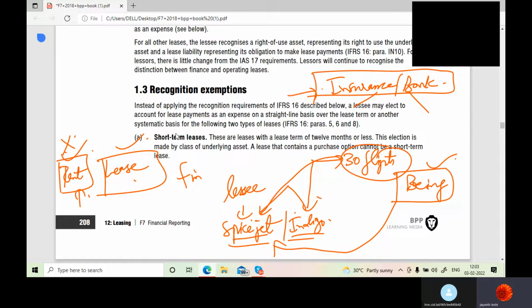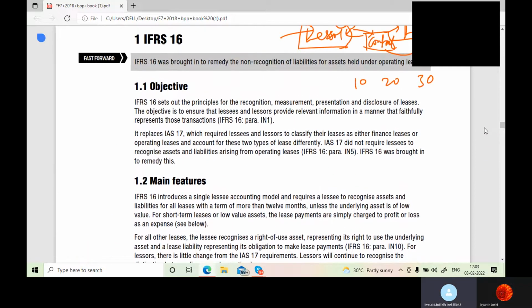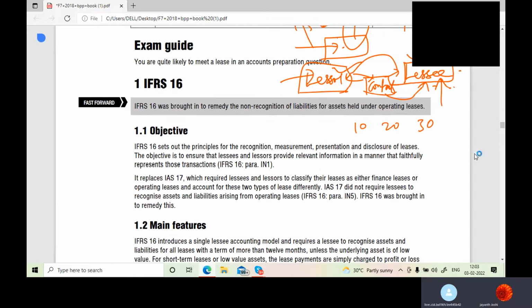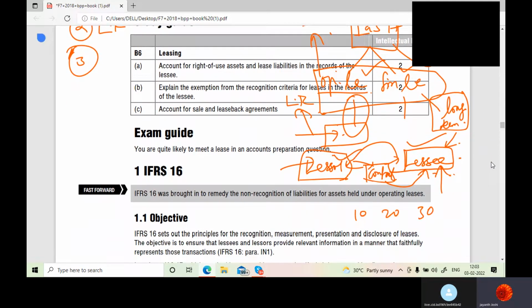See, in general, laws are different, and in practicality things are different. So there is no particular time, sir, for the payment of lease? For the payment of lease, every month you have to pay the lease rental, monthly, yearly, whatever you have discussed with the lessor. Based upon that, you have to make the payments. It might change. Yeah, it is upon the agreement.